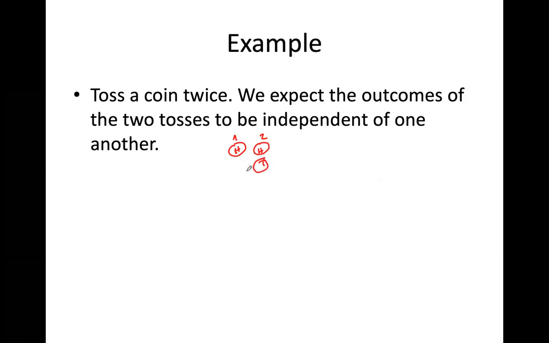No, right? Obtaining heads in the first one does not have any influence on obtaining any kind of outcome in the second toss. Then they are independent of one another. Okay. So the first one is very easy.